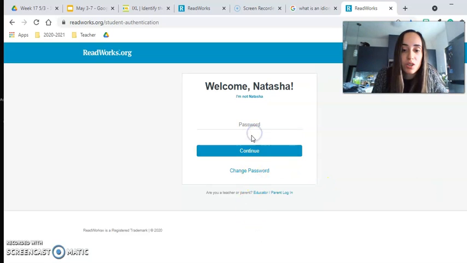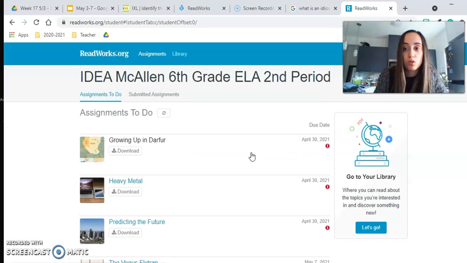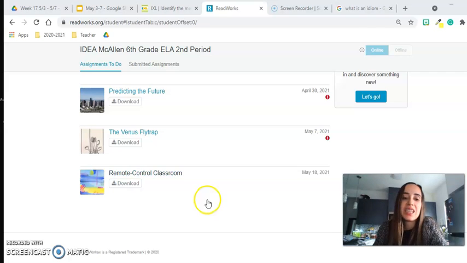So as you see, I'm going to go ahead and log into mine. Don't forget, boys and girls, your password, if you did not change it, is going to be 1234. If you did change your password, that's perfectly fine, but you are going to make sure that you have that written down somewhere, or you remember it, and you log in with the password that you have. If you did not change your password, then don't worry about it. Your password will be 1234. Okay. Now, as you can see, we have a new assignment called Remote Control Classroom, which is due today.